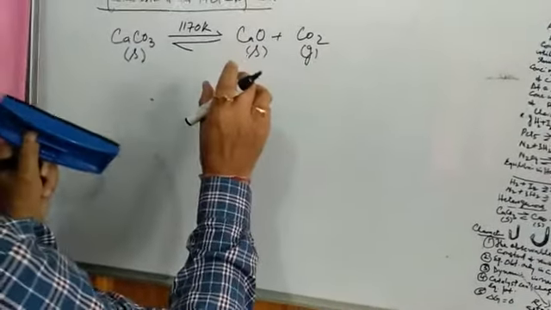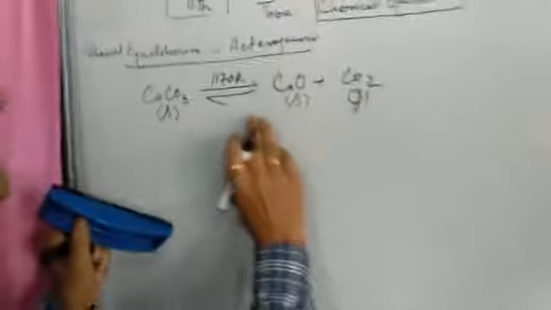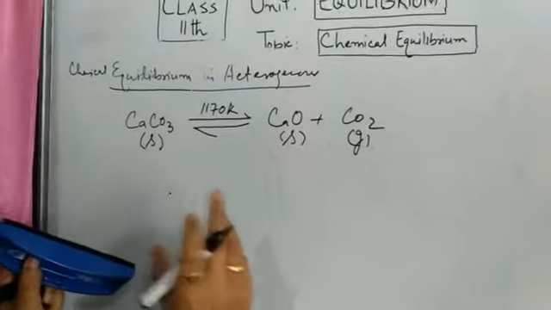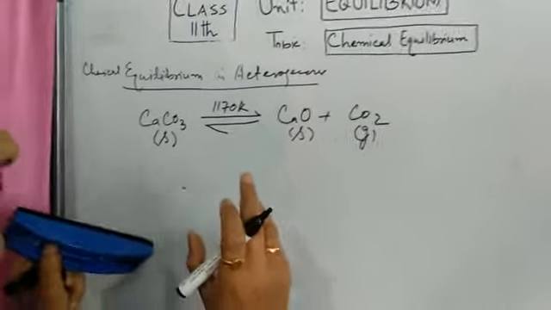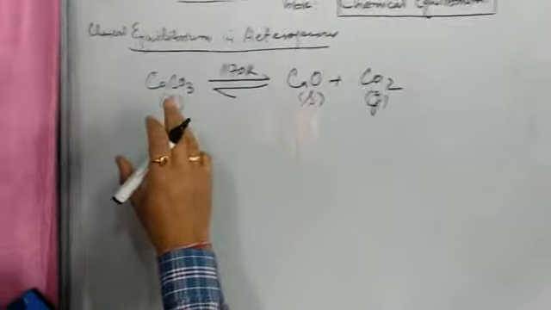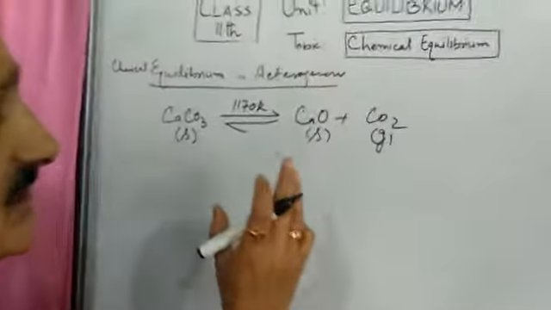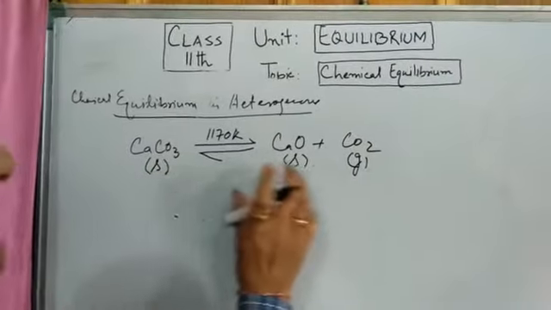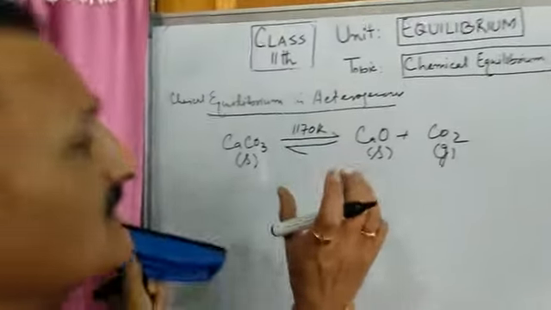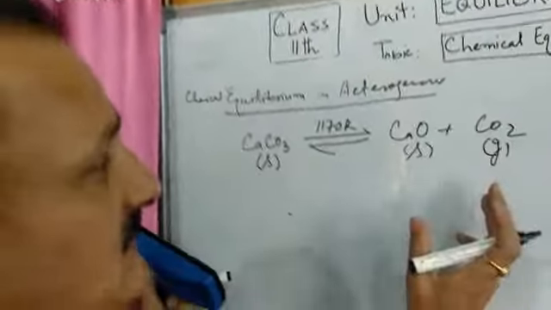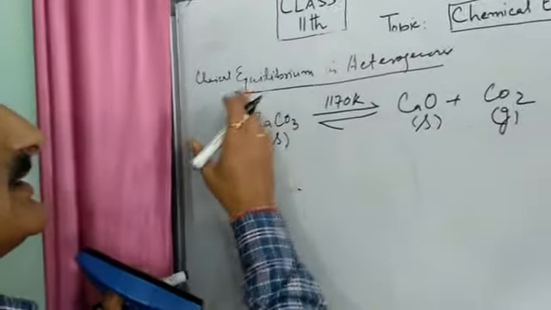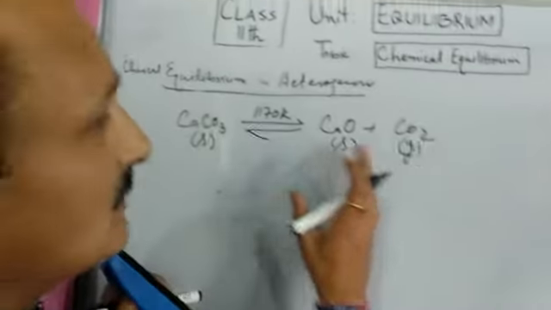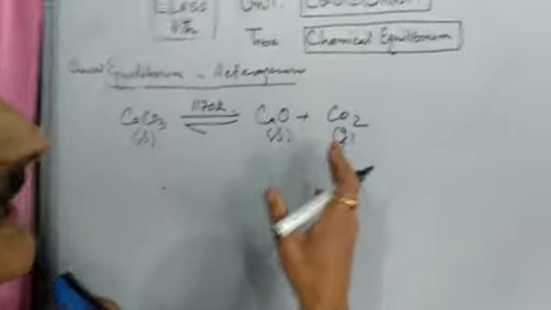Such a case in which the reactants and the products are in different phases is known as chemical equilibrium in a heterogeneous system. This is a typical example. So what happens in a heterogeneous system? In this system, the reactants and products in a reversible reaction are in different phases. For example, in this case, the reactant is in the solid state, while of the two products, one is in the solid state but the other is in a different phase, the gaseous phase.